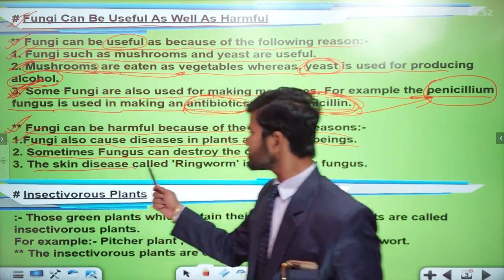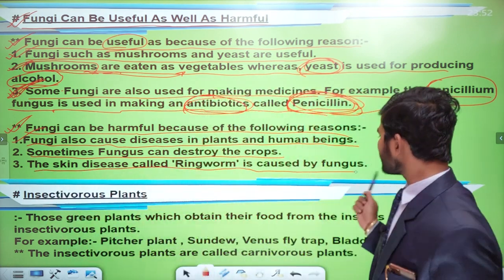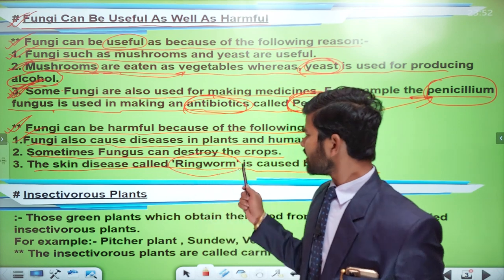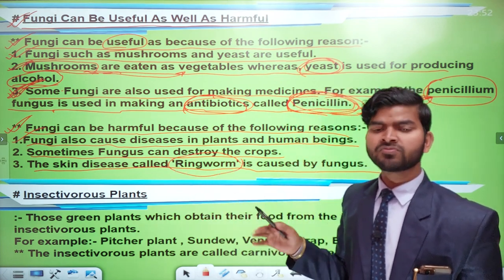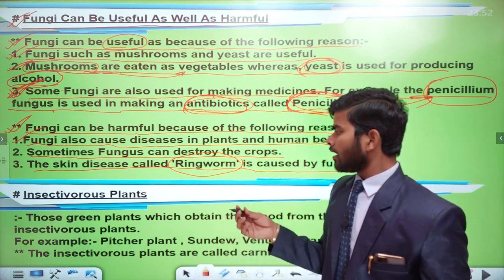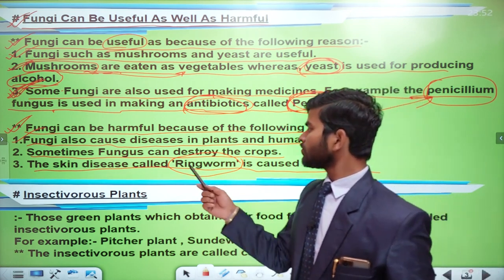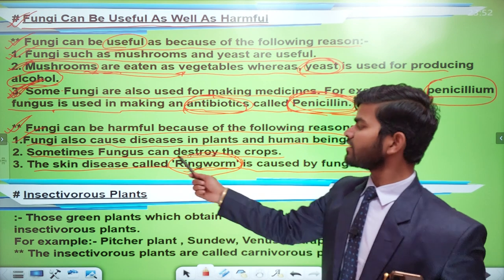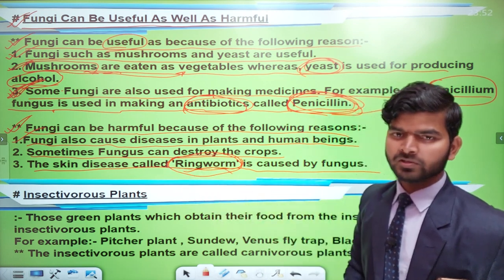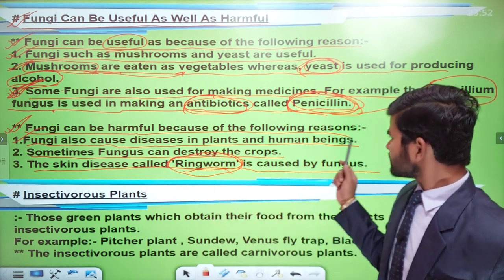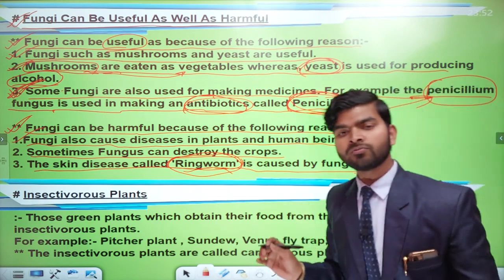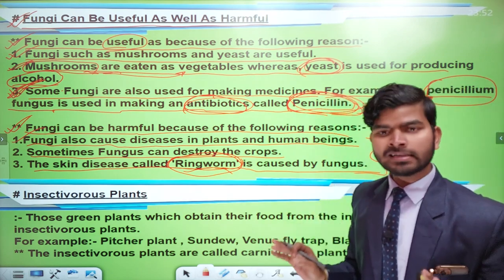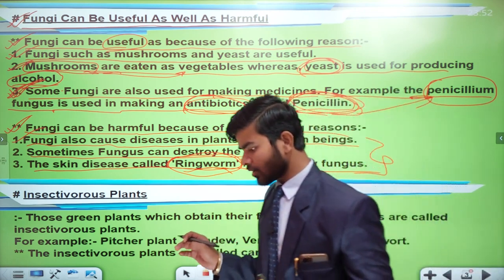Actually, the skin disease called ringworm is caused by fungus. This is a famous disease which is found in man and maybe animals also. So ringworm is basically caused by a fungus. All right, all clear. So by these three points, I have told you how fungi are harmful for us. All clear?